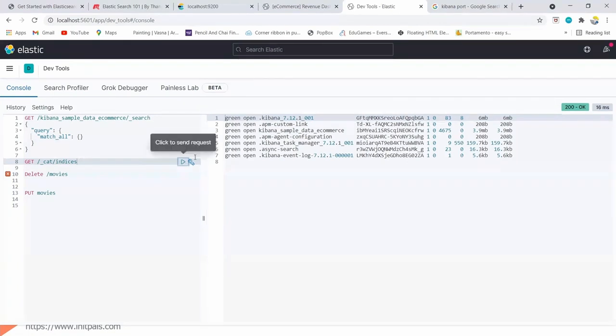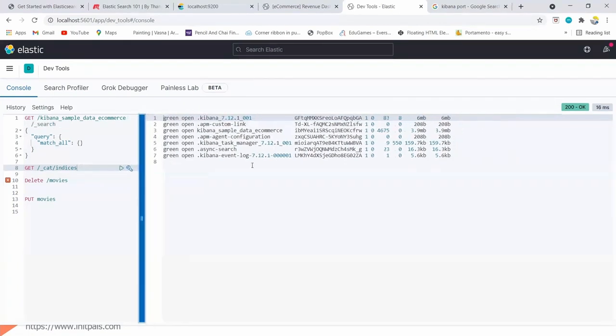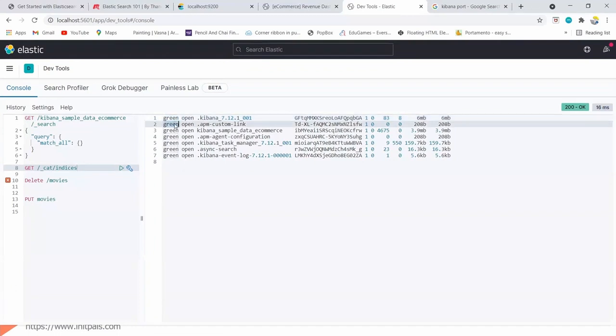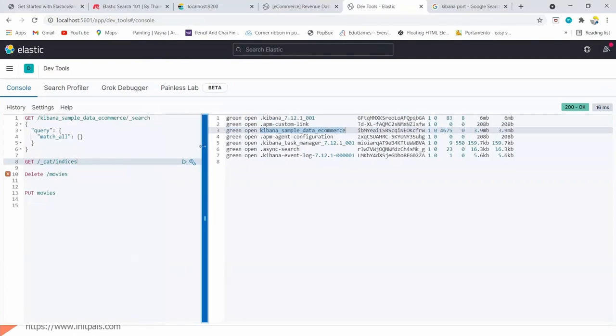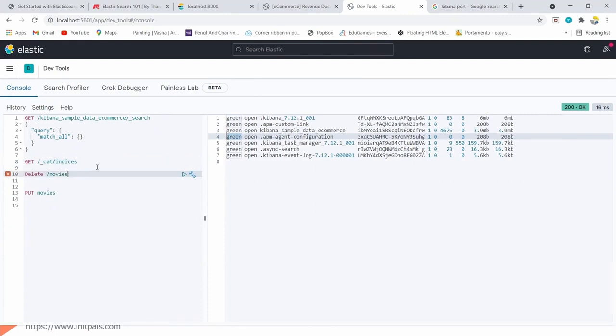If you see here, it is green now. This is the status, which shows how healthy the cluster or the shard is. Green is healthy. I think yellow means one node is down or something. I will explain that in an upcoming slide.